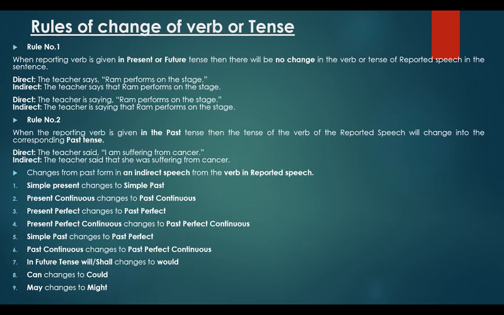Simple present changes to the simple past. Present continuous changes to the past continuous tense. The present perfect tense changes to the past perfect tense. The present perfect continuous tense changes to the past perfect continuous tense. The simple past tense changes to the past perfect tense. The past continuous tense changes to the past perfect continuous tense. In the future tense, will or shall changes to would. Can changes to could. May changes to might.